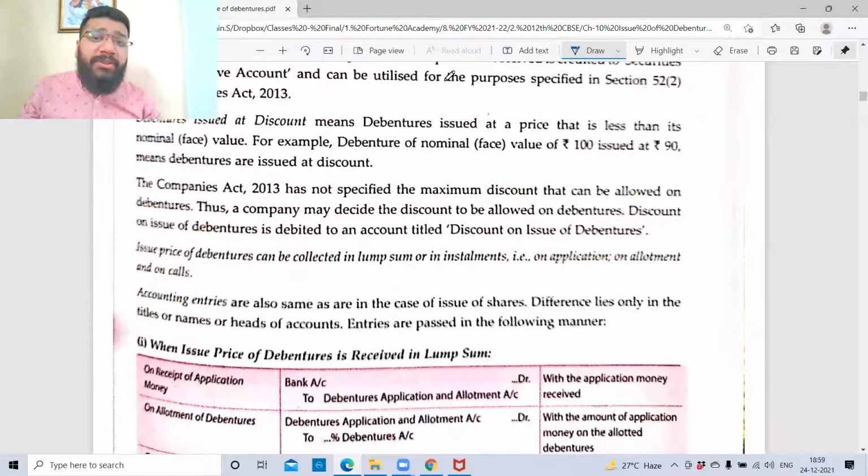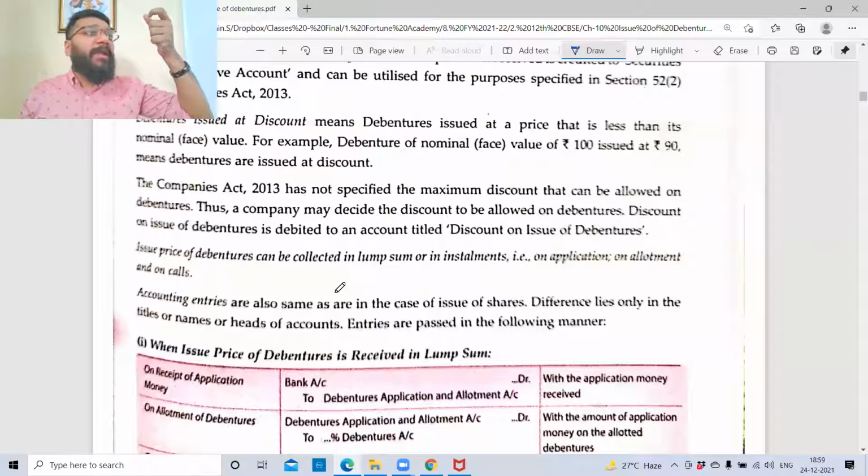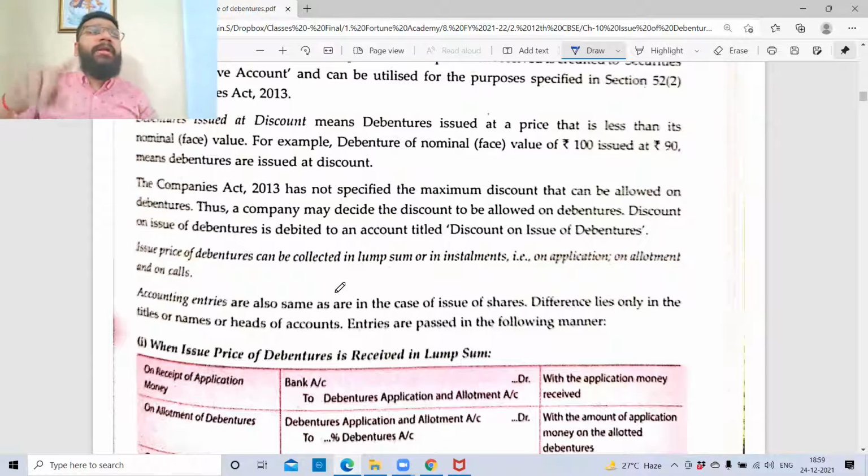So when I told that shares can be issued, it can be issued in lump sum, which means what? The entire money, let's suppose the face value is 100 rupees, you collect the entire face value in one shot. That is called as lump sum. Accounting treatment very much similar to what we did for equity share capital, and that we did in the last class also. And also you can collect this in installments, like for application 20 rupees, allotment 30 rupees, first call, second call, like that. Even here also you have the installment system. Accounting treatment very much similar to the issue of share capital. Till this comfortable, I give a quick recap of what we did in the last class.